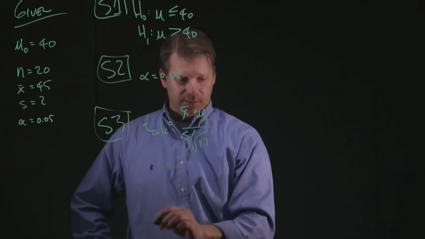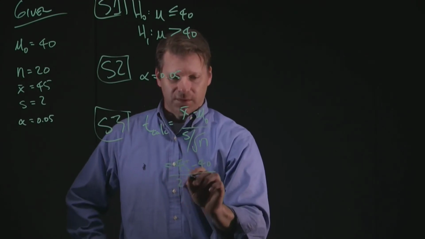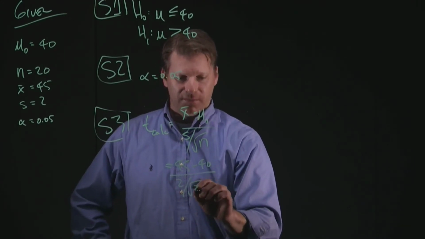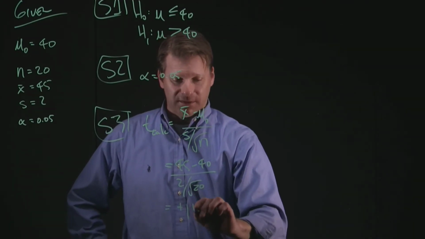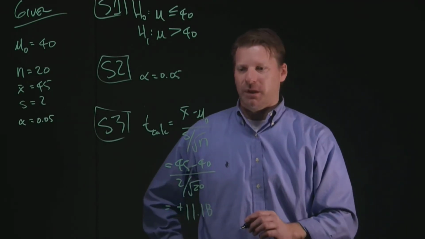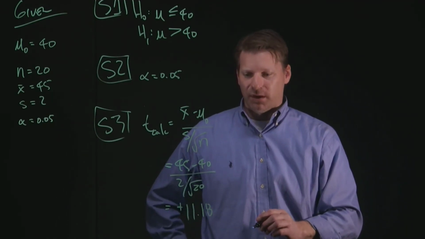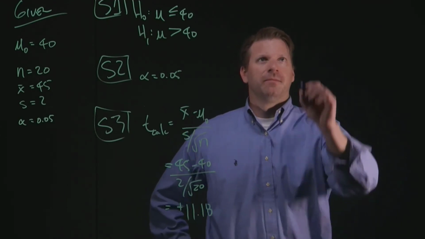Our singular sample mean was 45 yards minus 40, over 2 divided by the square root of 20. If we run that calculation, we come up with this positive 11.18. It's a pretty significant number, statistically speaking. It's going to drive a really clear conclusion as we run through the rest of the hypothesis test.